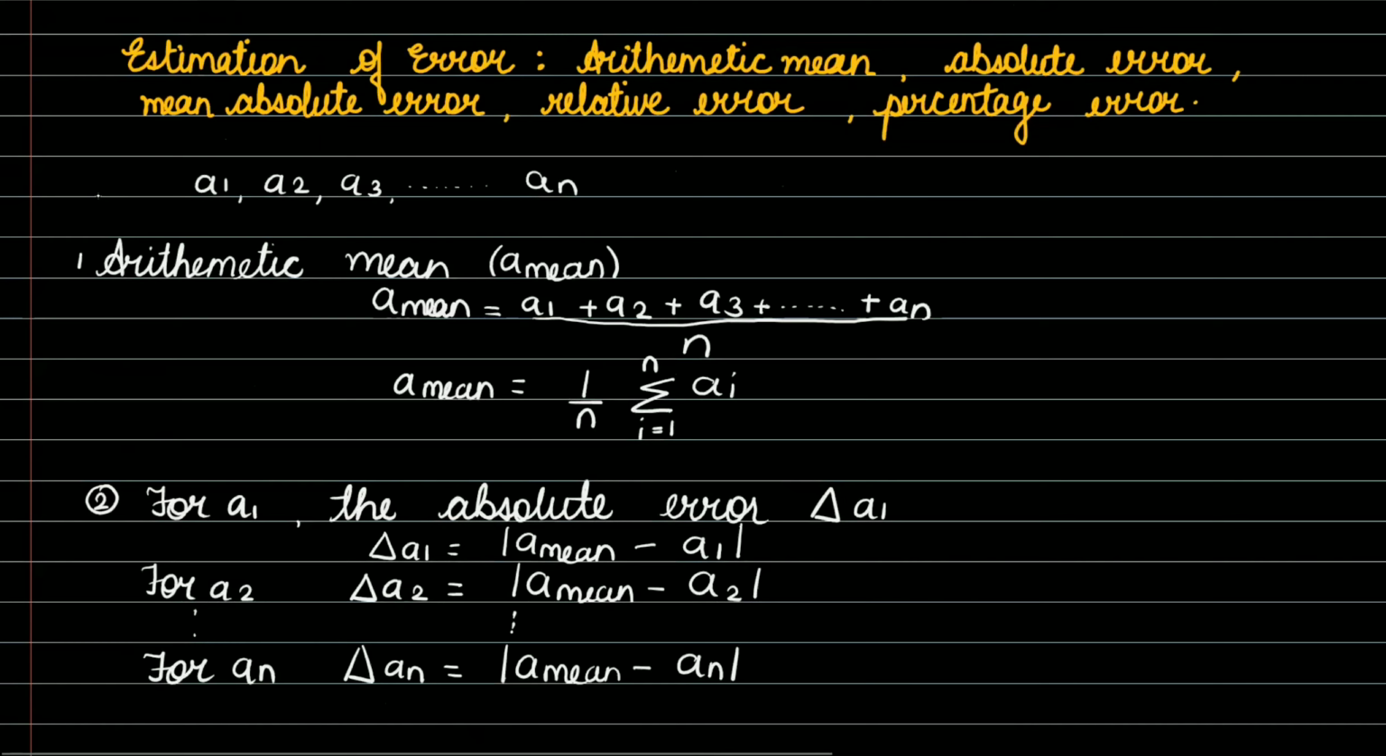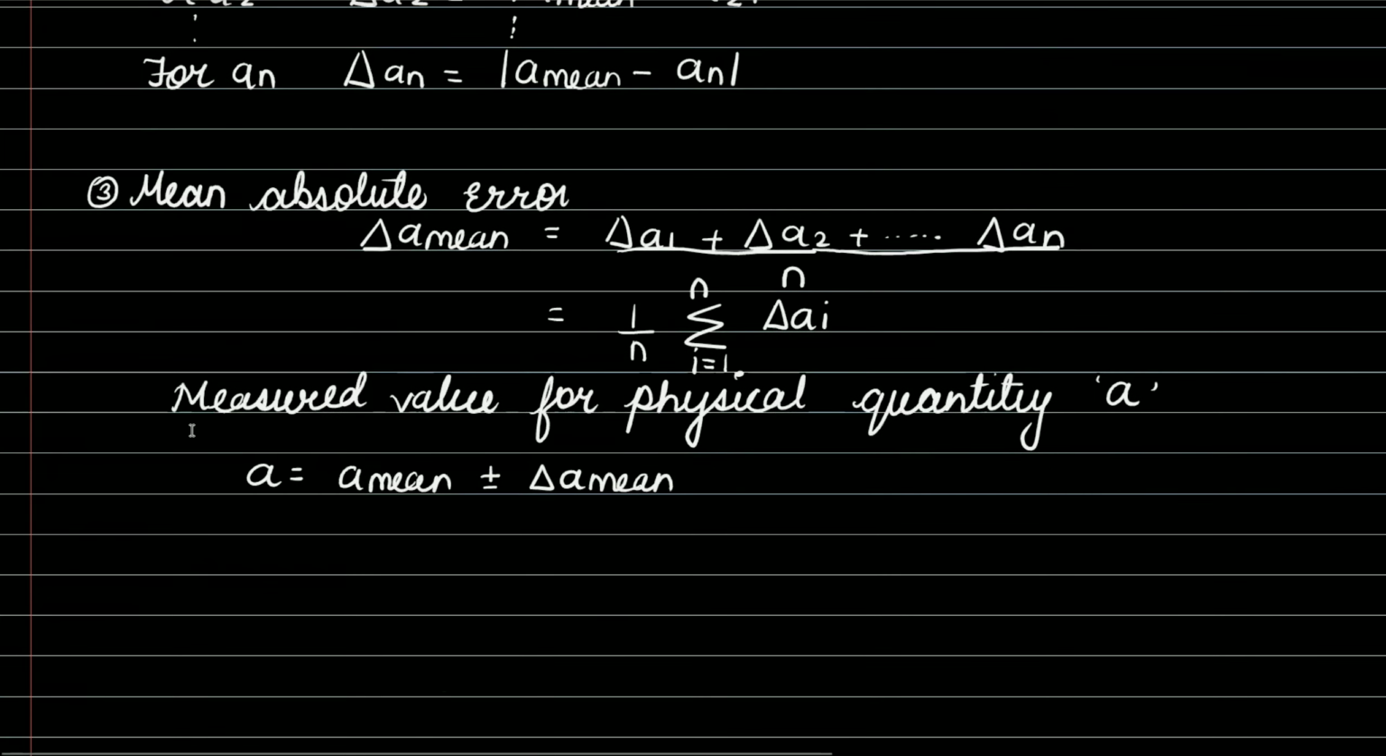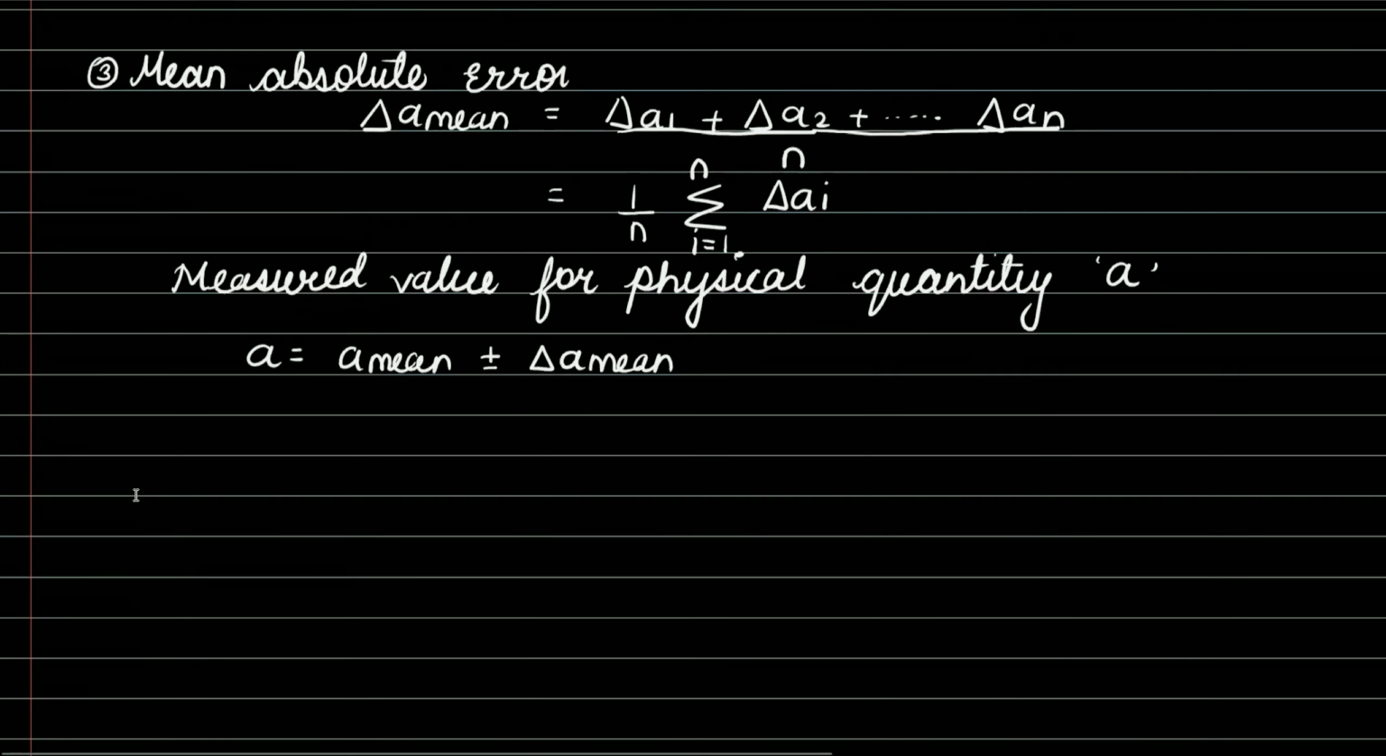Okay. I mark over here as 1. All right. So let's move ahead. So this is how we can calculate the physical quantity of A, which is A mean plus minus delta A mean. Further, we have to calculate the relative error.